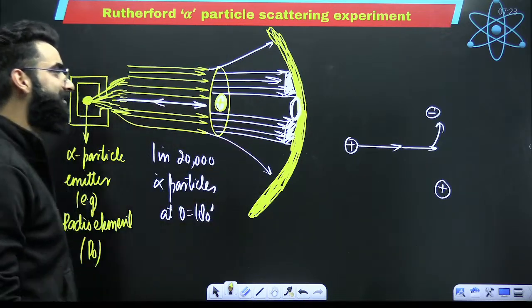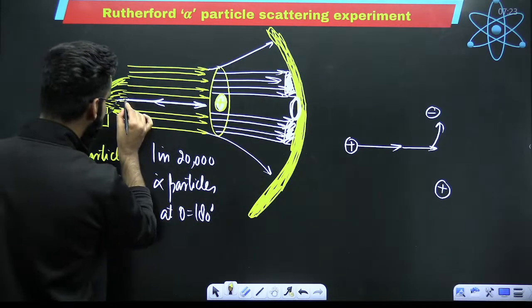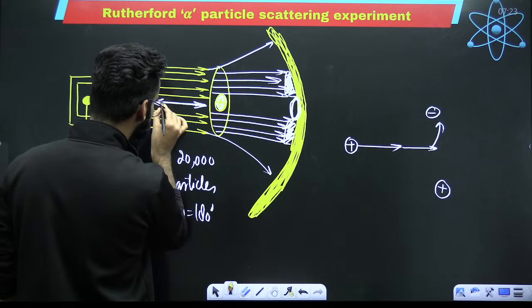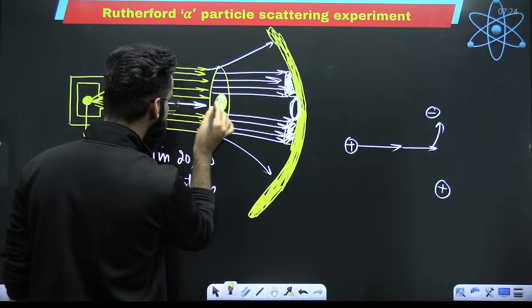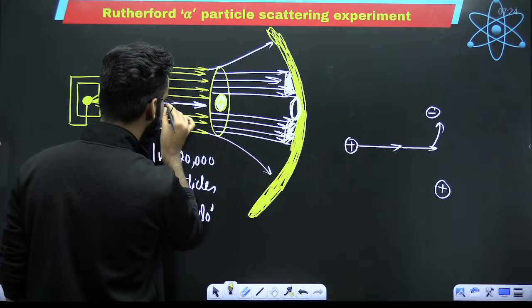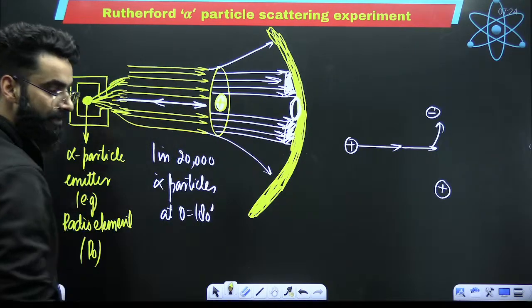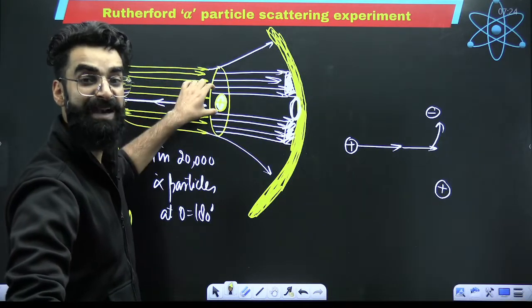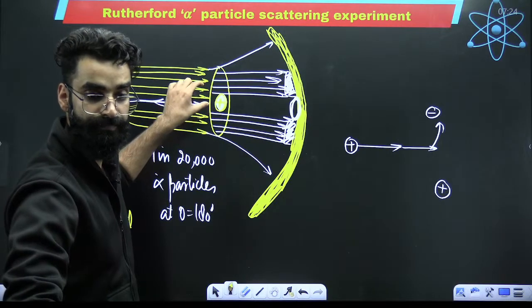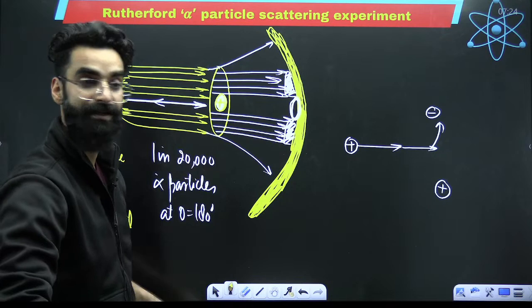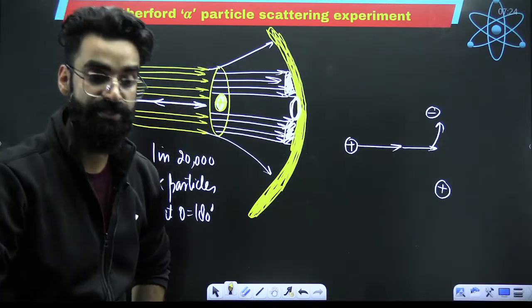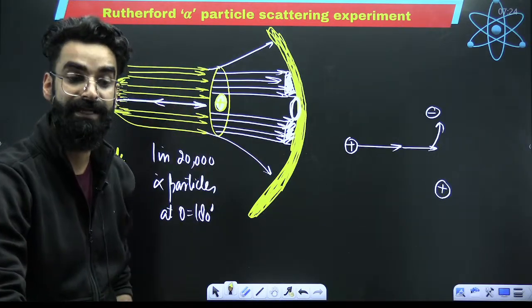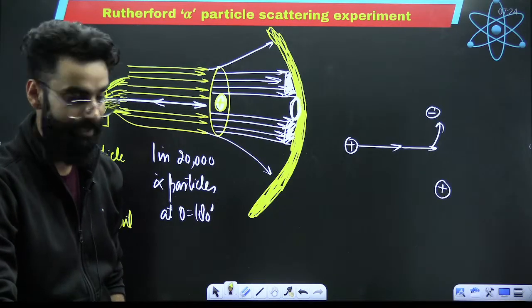It is concentrated at the center, due to which the alpha particle, which carries the positive charge, comes closer, and as soon as it comes closer, it experiences repulsion from this nucleus, which carries the positive charge. And the stage comes when it gets reflected back. This particular small region in which the whole mass and the entire positive charge is supposed to be concentrated is what you call the nucleus. So the major discovery of Rutherford's alpha particle scattering experiment was the discovery of the nucleus. Is this particular point clear to you?